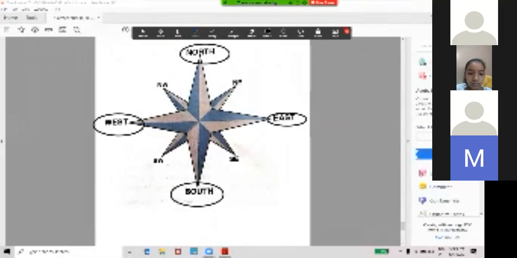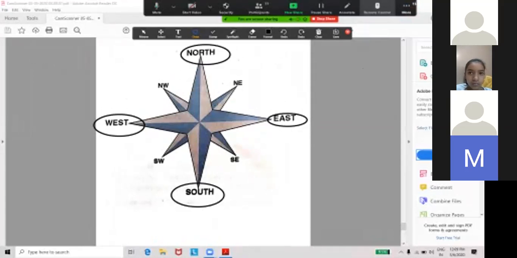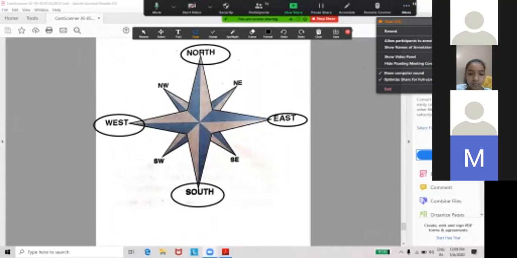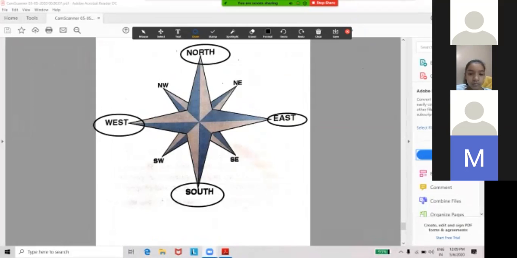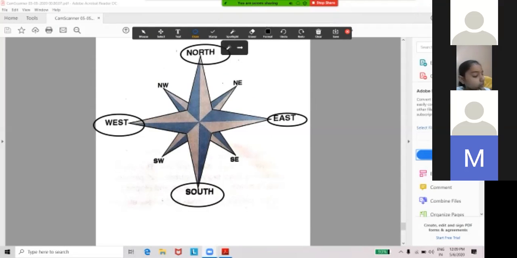This you have to remember. Then only you will be able to recognize all the directions. So north, east, south, west. At the extreme top north, then right side east, at the bottom south, and at the left side west.